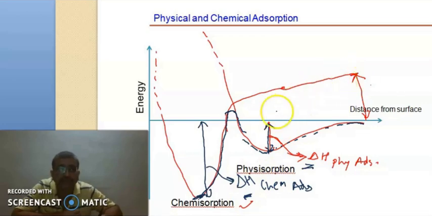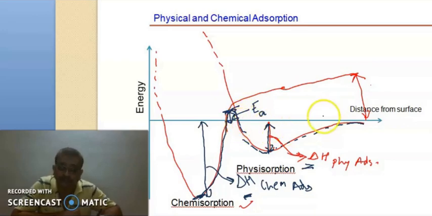So instead of undergoing a pure chemical adsorption, it may undergo initial stages as a physical adsorption, and then it can be converted into a chemical adsorption, so that there will be energy saving. In this process, we have to give only this much amount of energy. The molecules must be raised to this amount of energy only. This we call activation energy. So instead of raising the energy of the molecules to this much high level, we can do away with that by using this small amount of activation energy, if first the physical adsorption occurs and then is followed by the chemical adsorption.